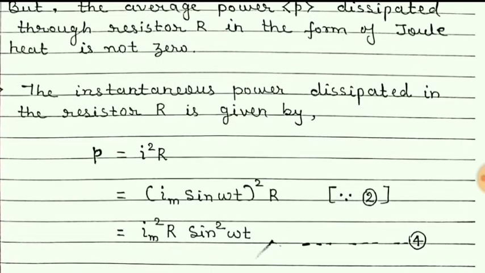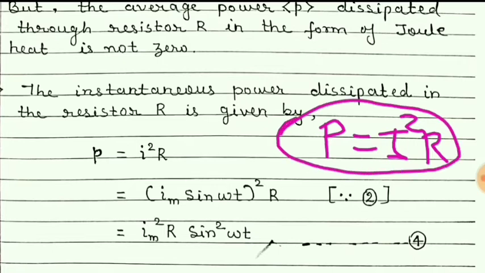And we know the formula for power. We have studied that P is equal to I square R in previous chapters. So this is for the DC. Same which we use here is small p is equal to small i square R. But what is i? i is Im sin omega t from equation number 2.